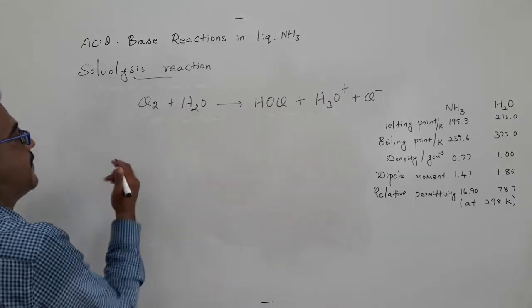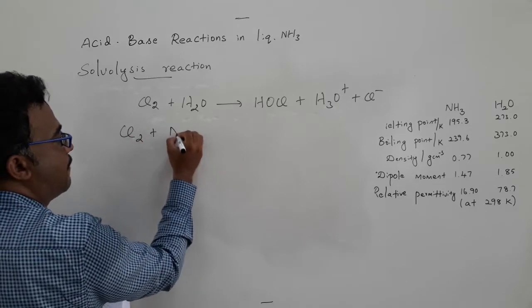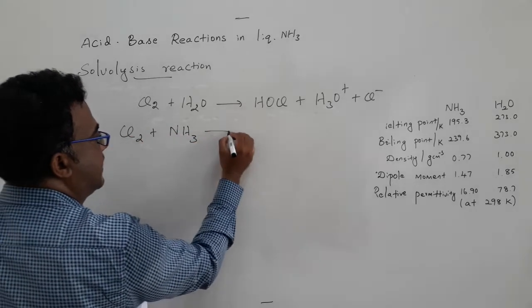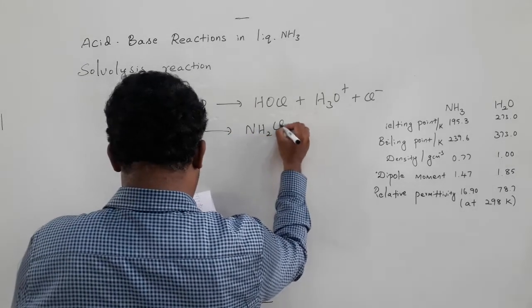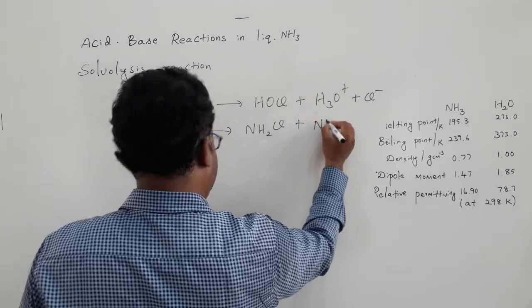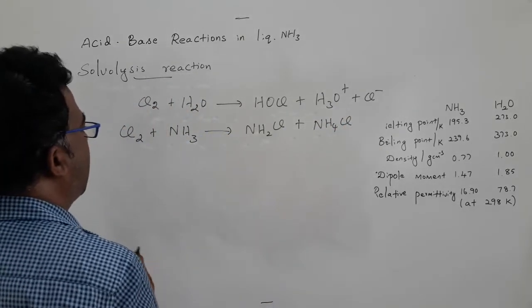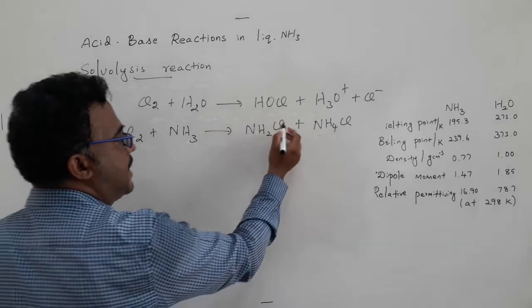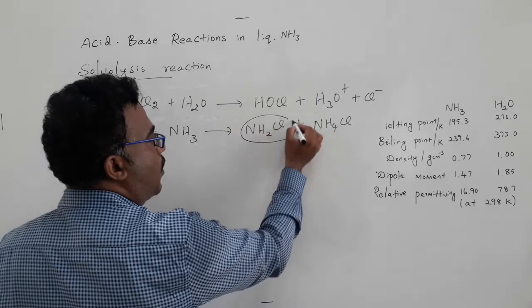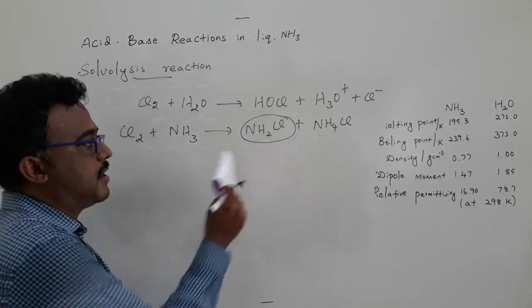Similarly, such kind of reaction can be seen with ammonia also. Chlorine, if you react with ammonia, you can get chloramine, NH2Cl, plus ammonium chloride. Chloramine is a very sensitive compound actually.